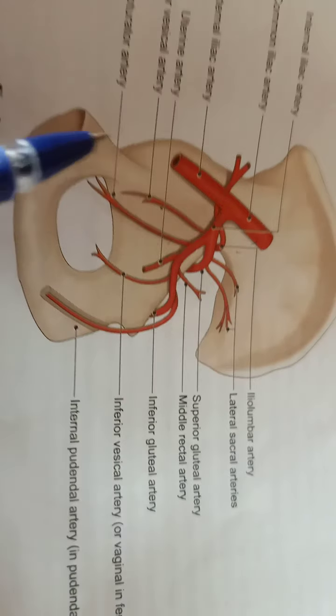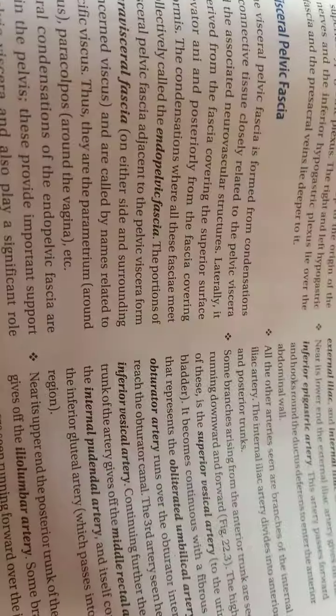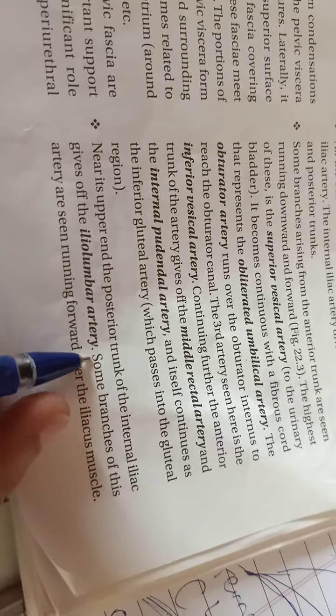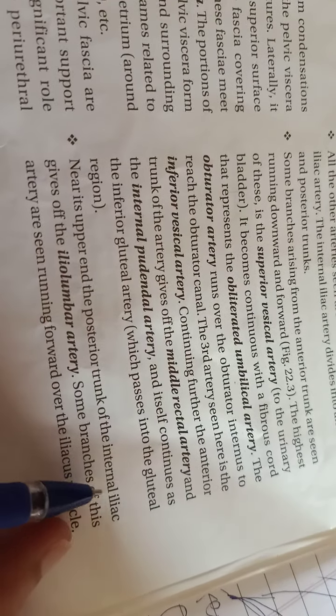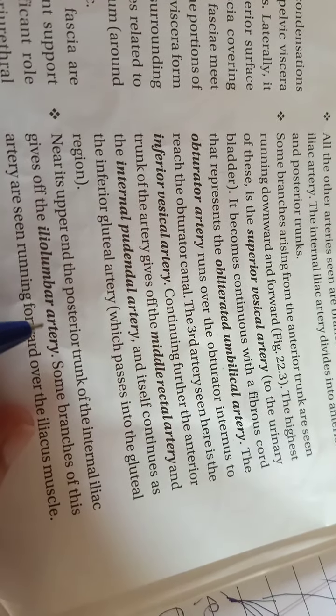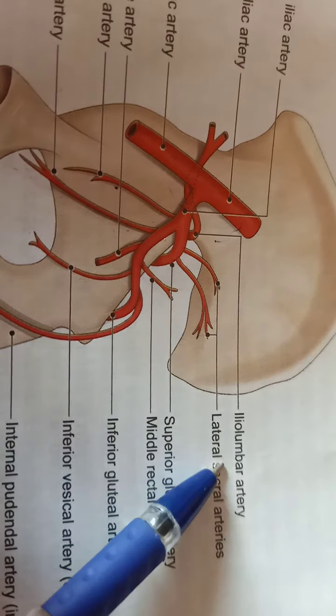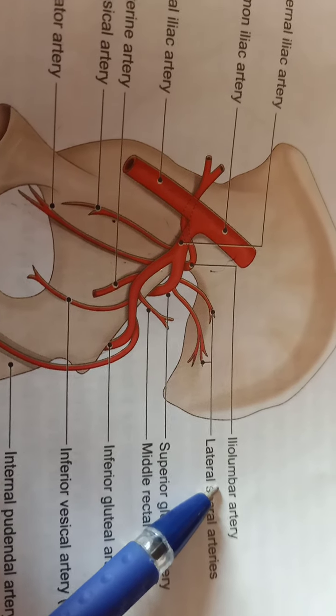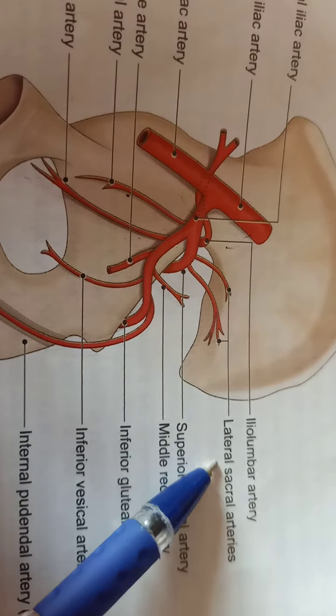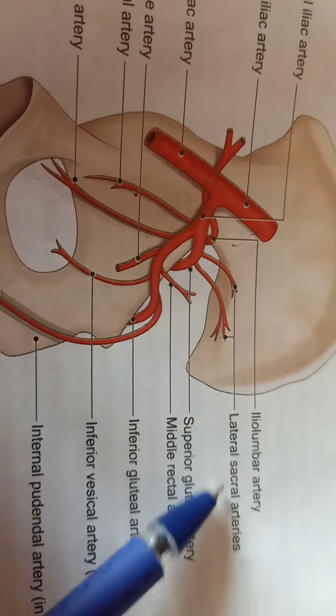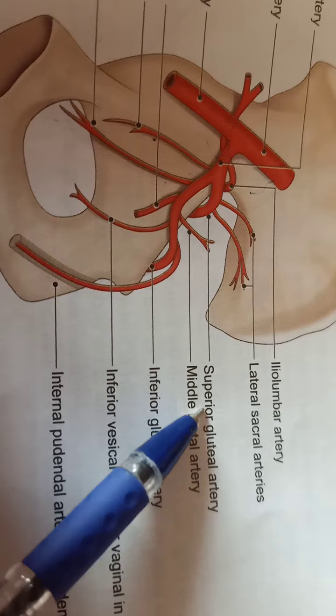This was about the anterior trunk. Now the posterior trunk gives off the iliolumbar artery, which I also talked about. It also gives off the lateral sacral arteries, and then it continues as the superior gluteal artery.